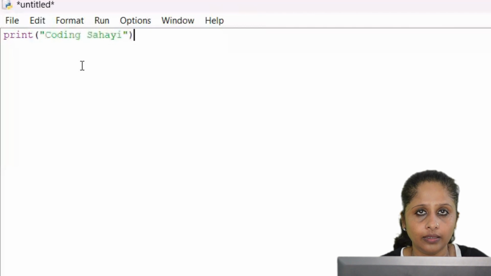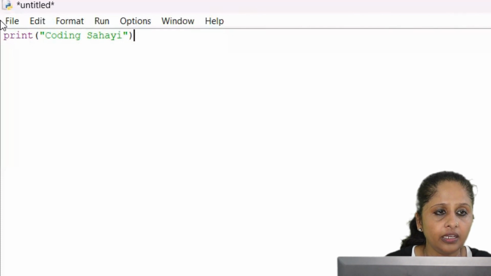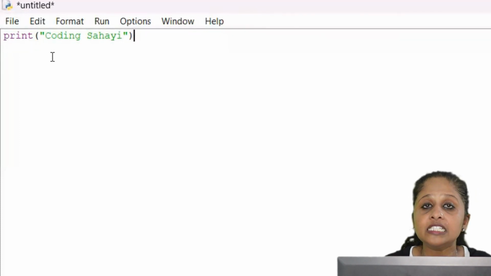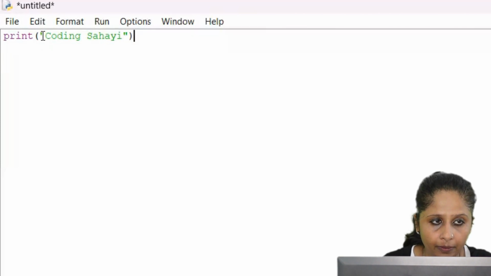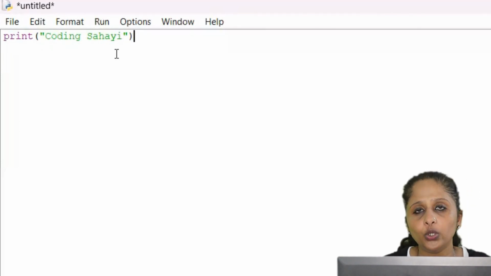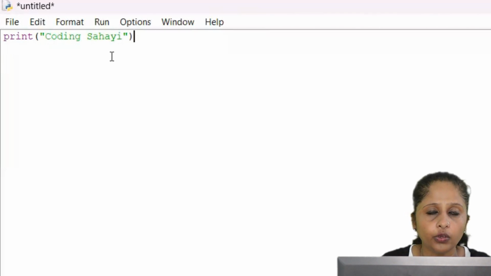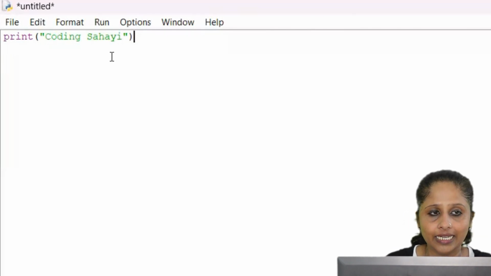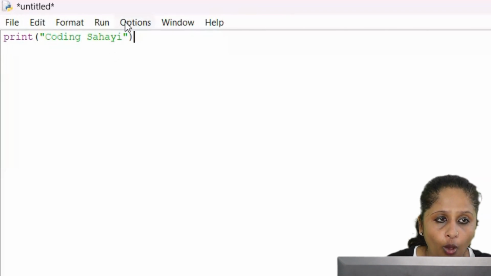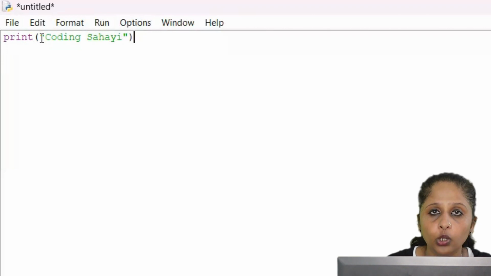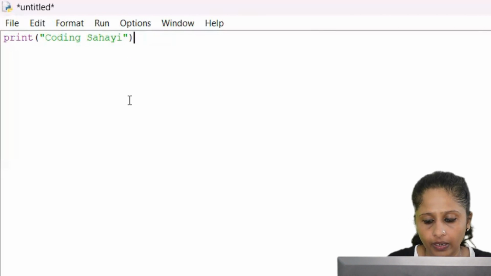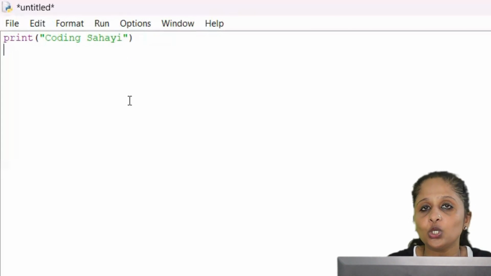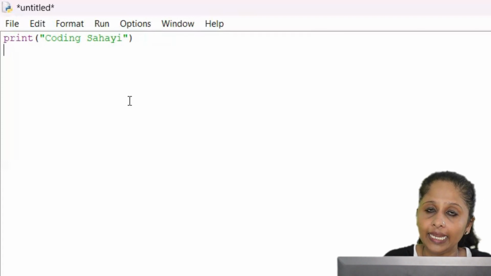So this is the method to write a print statement. Print we are giving, then opening a bracket, that is parenthesis, then opening double quotes, and inside that, whatever you want to print. If you want to print your name, give your name. Here I am giving my channel name, Coding Sahai. Then you opened a quote and that should be closed. So it is closed here. Then the parenthesis opened here is also closed. Now press enter. So now it is not showing the output. But in interactive mode, it shows the output at that time itself.